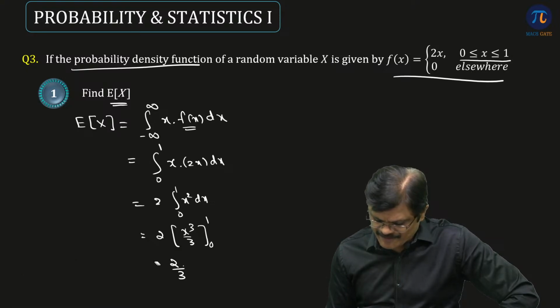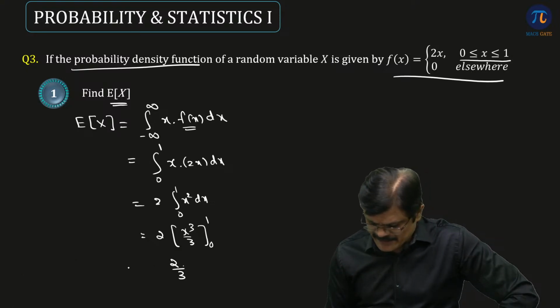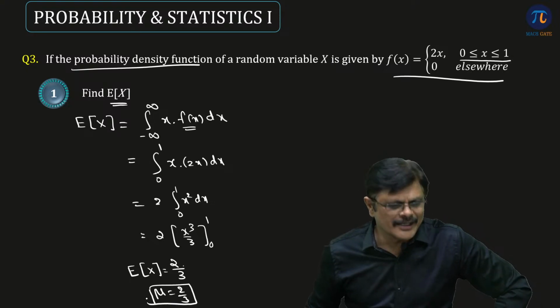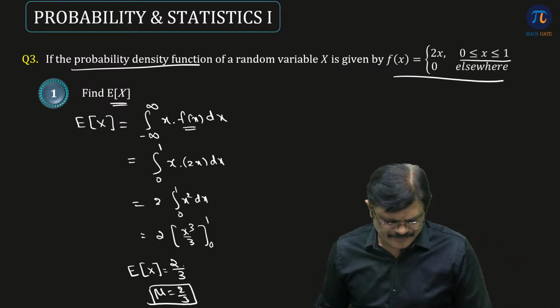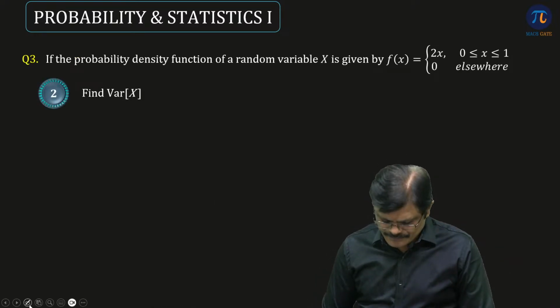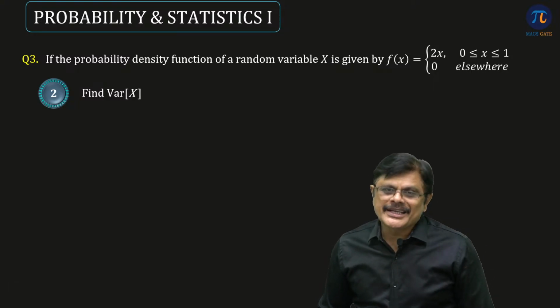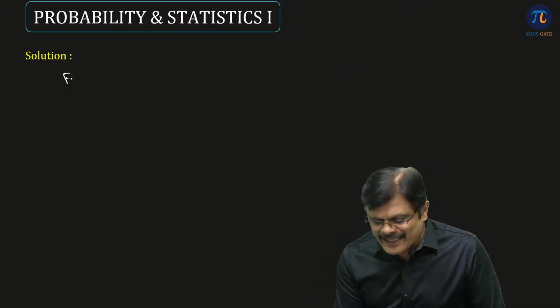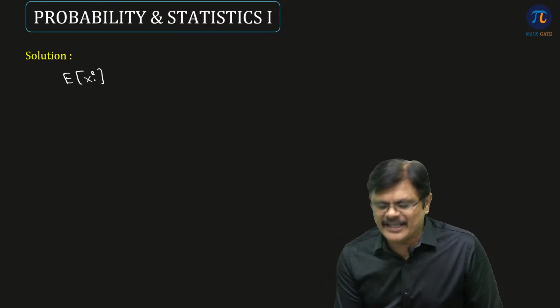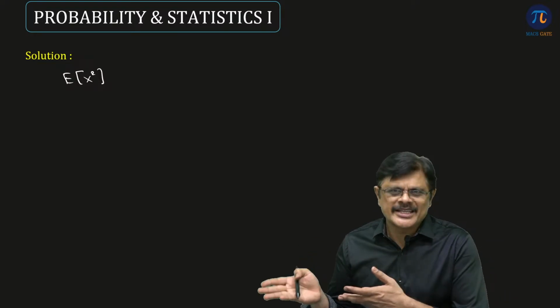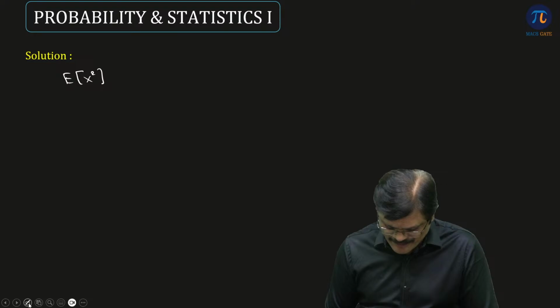So what is the expected value, my dear friends? The expected value is 2 by 3. So we call it as mean. Mean is 2 by 3. Clear? Then comes variance. But before variance, we need expected value of x square, because variance is defined in terms of expected value of x square minus mu square. So first let us find expected value of x square.